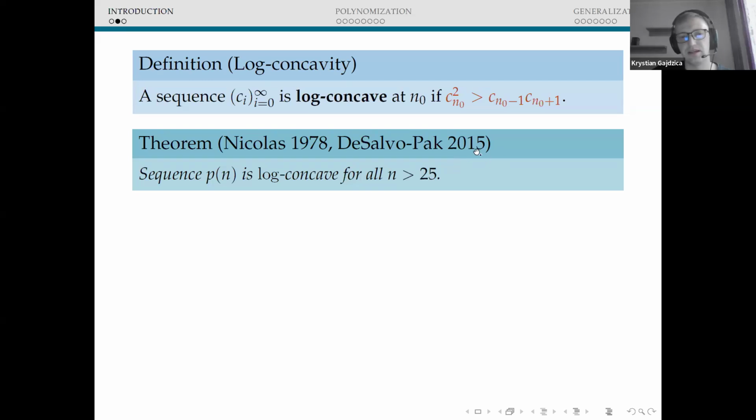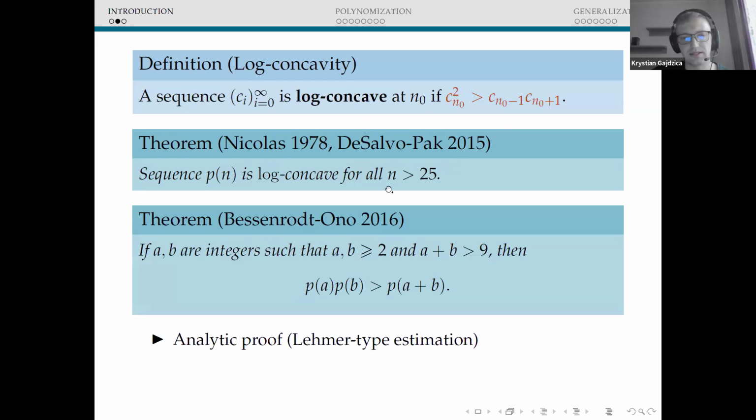Also, there is wide research devoted to the so-called Bessenrodt-Ono inequality. In 2016, Bessenrodt and Ono proved that the partition function also fulfills the following inequality, which seems to be a little bit weaker than the log concavity property, but it also requires some work to prove.